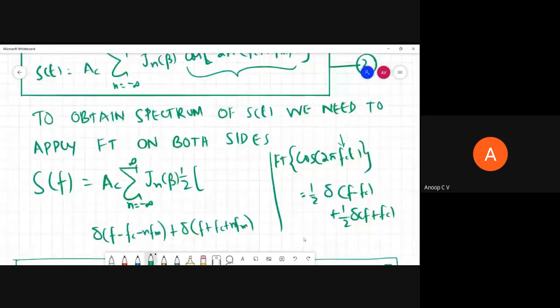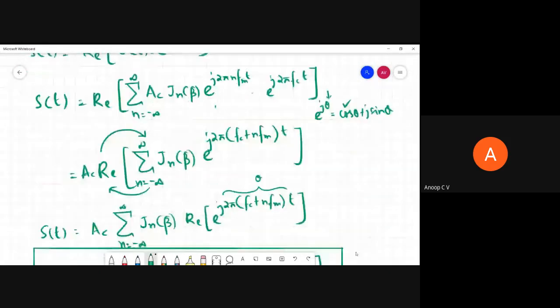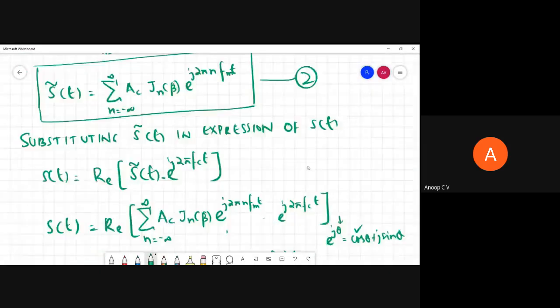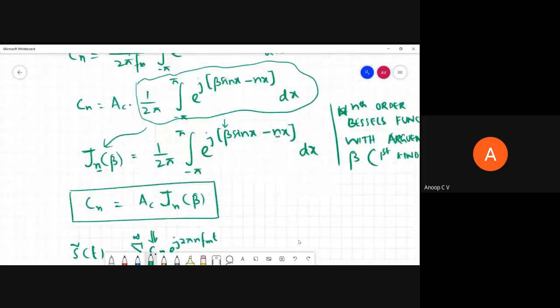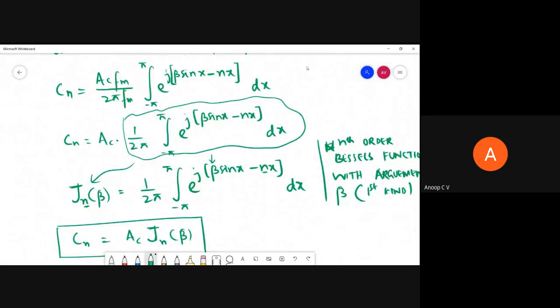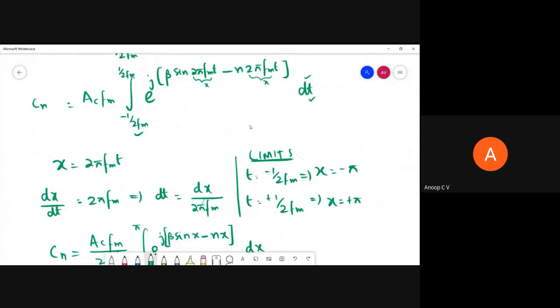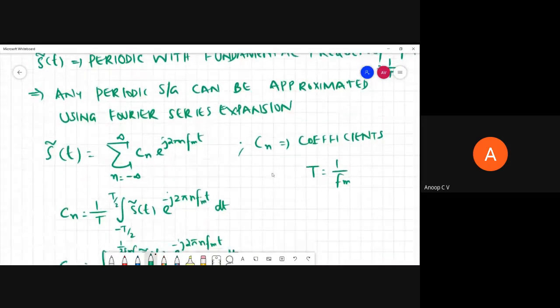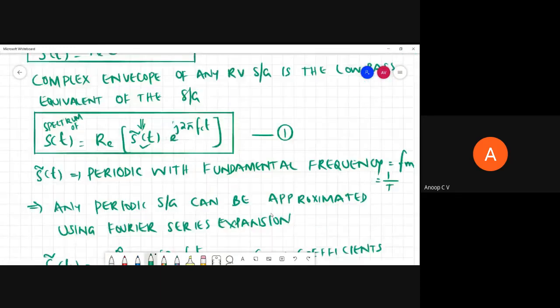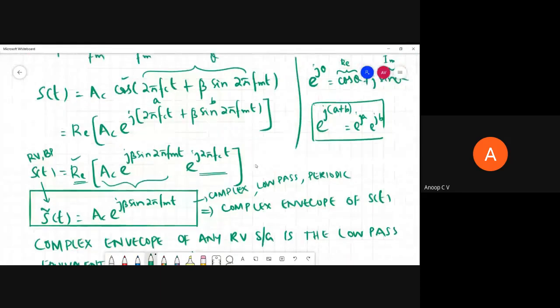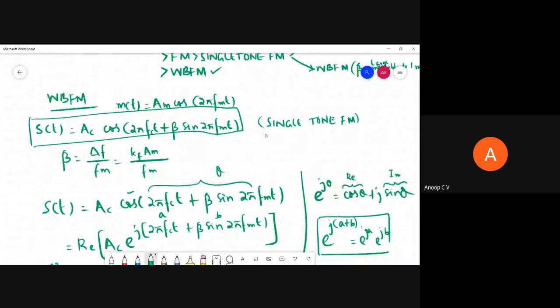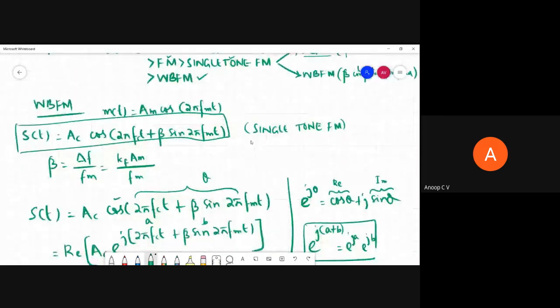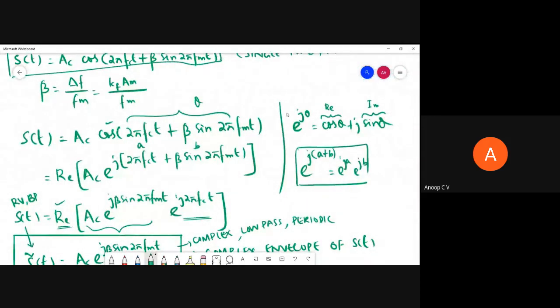Those who have not watched the previous video, I'll show what we did there. This was a big derivation, and the entire derivation was done in the previous video. I can export this into an image and share it with you. That's all about wideband FM.